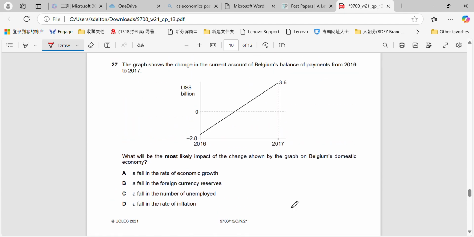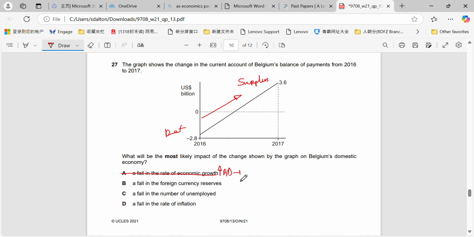Question 27. The diagram shows the current account of Belgium's balance of payments from 2016 to 2017. We can see that they have moved from a deficit in 2016 into a surplus. So we can assume that their exports have risen and their imports have either dropped or remained the same. Again, it comes back to the components of AD. It will not result in a fall in economic growth. It should result in an increase in economic growth, because it will result in AD moving to the right.